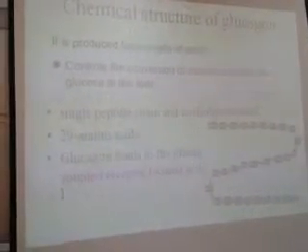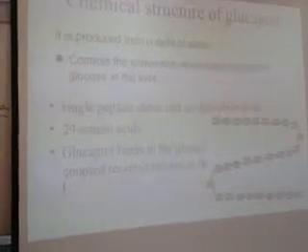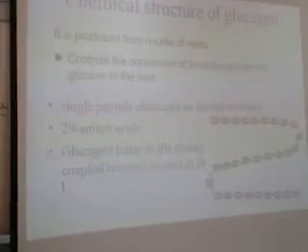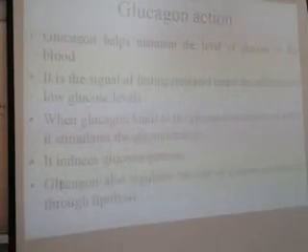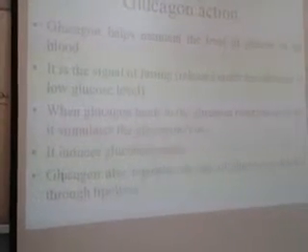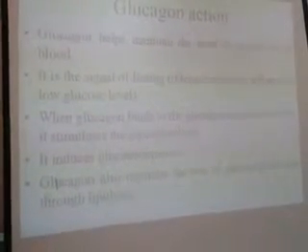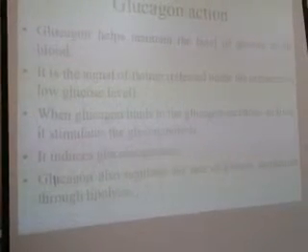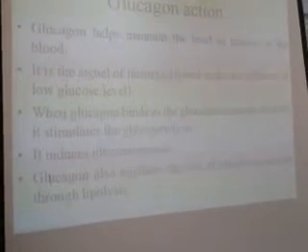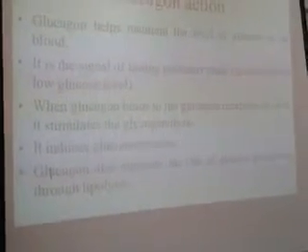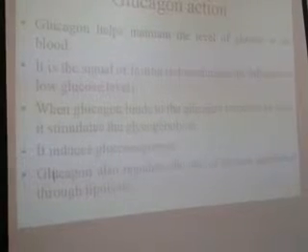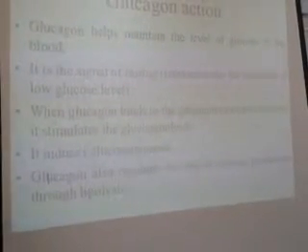Glucagon binds to the glucagon receptor, a G-protein coupled receptor located on the cell membrane. Please note down. Glucagon action: glucagon helps maintain levels of glucose in blood. It is the single signal of fasting, released under the influence of low glucose level. Whenever the blood glucose is less, glucagon concentration is increased. Whenever the blood glucose is more, insulin concentration is increased and glucagon is less.